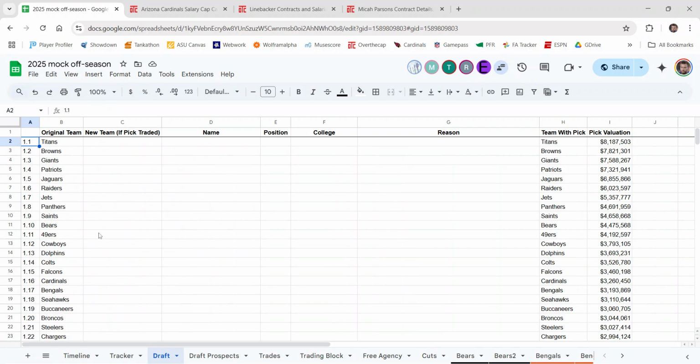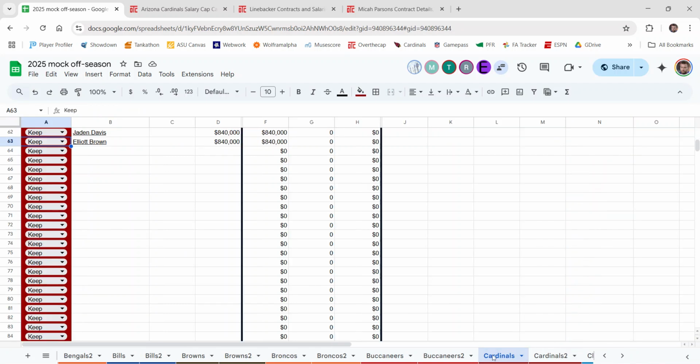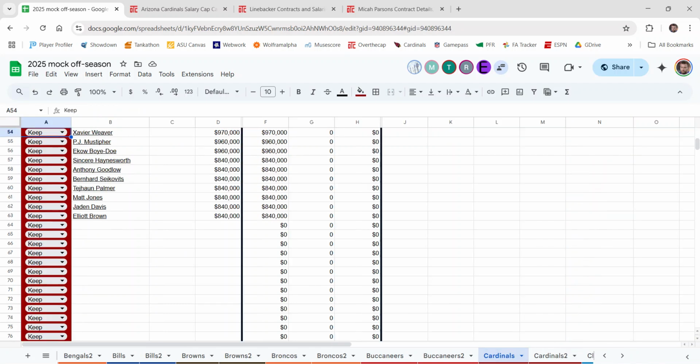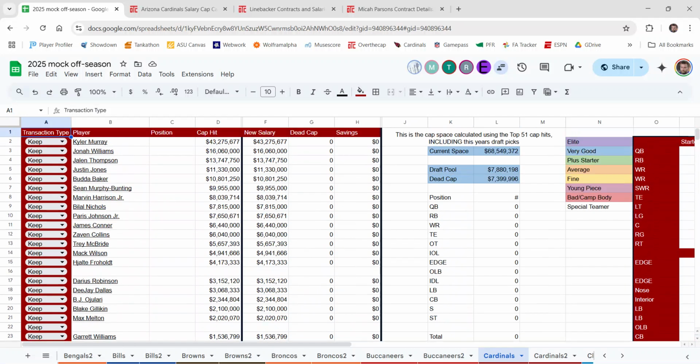Here's the draft. The draft order itself is updated, so feel free to use this to track your picks. But the pick valuations themselves are incorrect, and by the looks of it, I feel like we've been working with incorrect pick valuations for the past couple of years. So here's your team sheet, right? Here's my team, greatest team in the world, Arizona Cardinals.